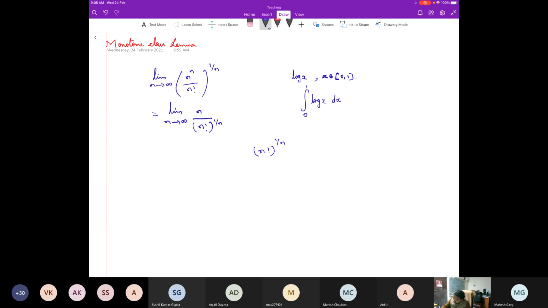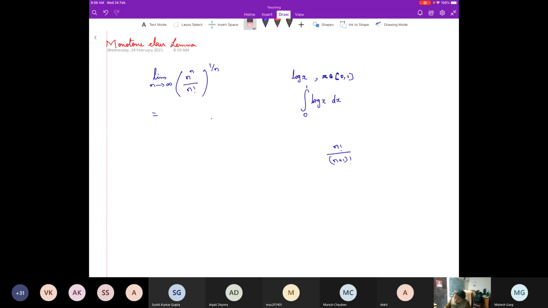If you want the limit, then this is the same as the ratio of successive terms.